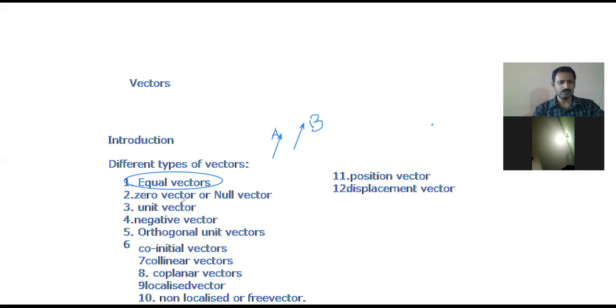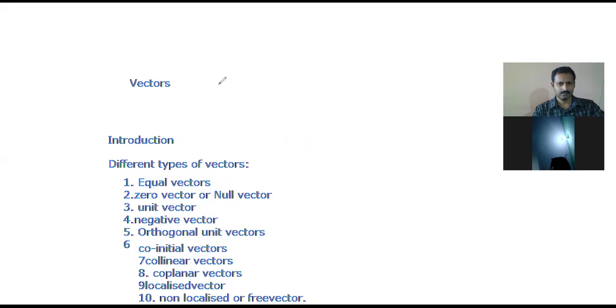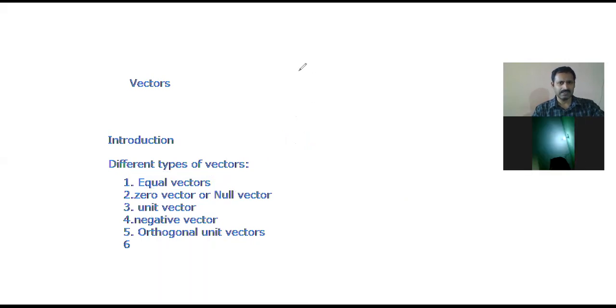Now the second one, that means zero vector or null vector. That we are going to learn. Just a minute, I'll come to the next one. Now I am highlighting the next one. Zero or null vector.